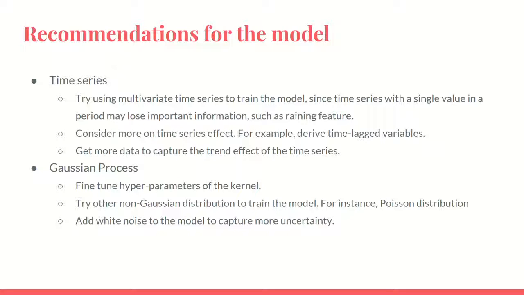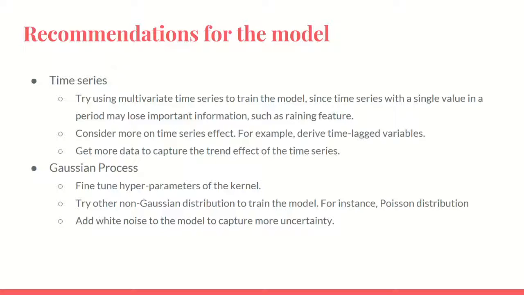The second thing is to consider more the time series effect. For example, we can derive some time lag variables and add them into our models. And the third point is we should get more data to capture the trend effect of the time series. I think it would be better for our models.